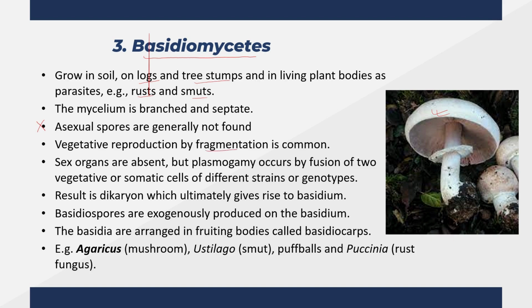Sex organs are absent, but 2 vegetative or somatic cells of opposite strains and genotypes can fuse through plasmogamy to give rise to a dikaryotic stage that can ultimately produce basidium. Basidiospores are exogenously produced on the basidium, arranged in fruiting bodies called basidiocarps. The most common members are mushrooms, scientifically called Agaricus, Ustilago or smut, puffballs, and Puccinia, which is also called rust fungus.